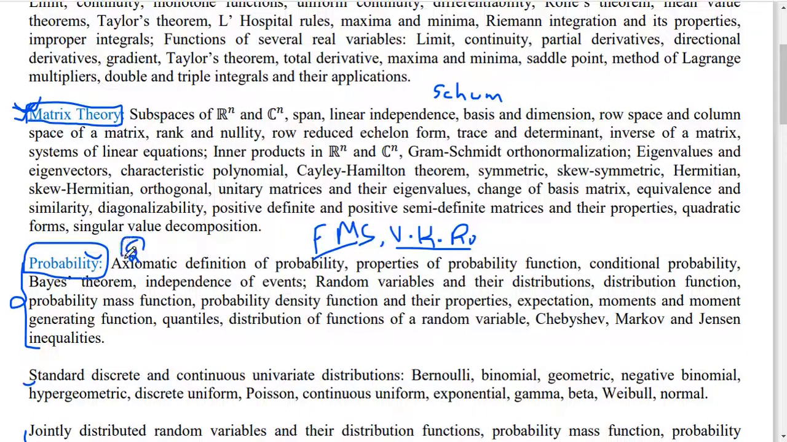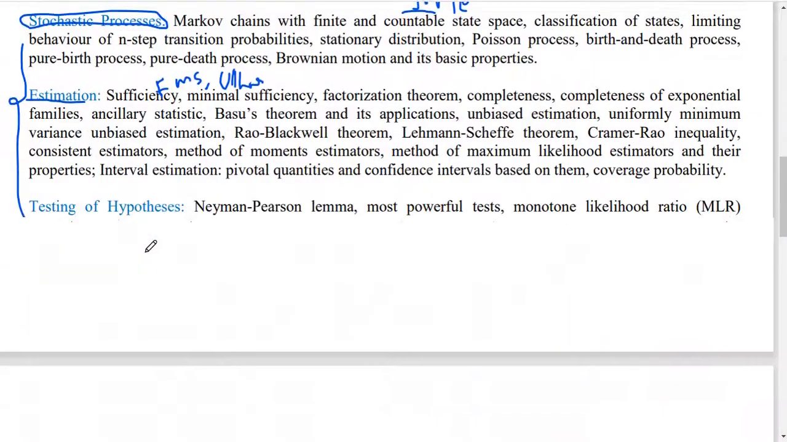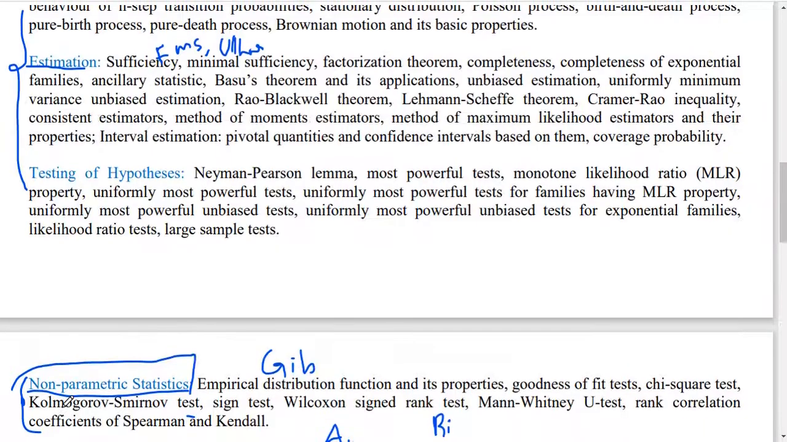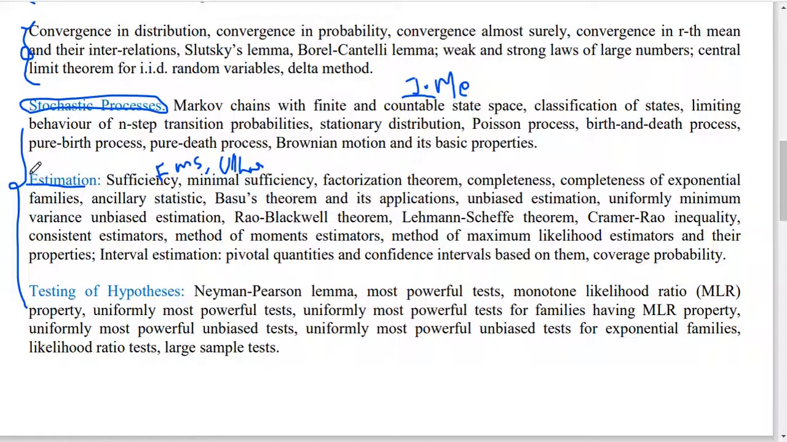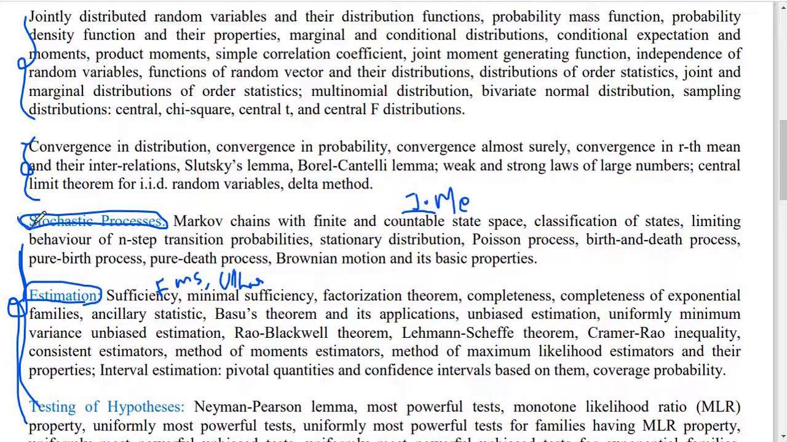Almost 5 questions will come from probability. In statistics, all topics are important except non-parametric; from non-parametric 1 or 2 questions will come. Multivariate analysis is very important, then regression analysis. These three are very important: stochastic process, estimation, and testing of hypothesis. Estimation and testing of hypothesis we studied from graduation onwards, but stochastic process is a new topic that comes under MSc courses.